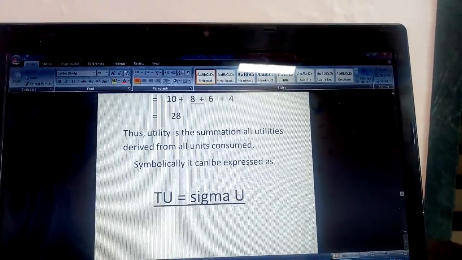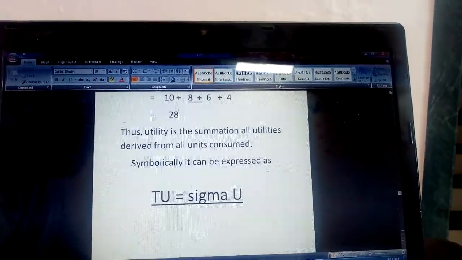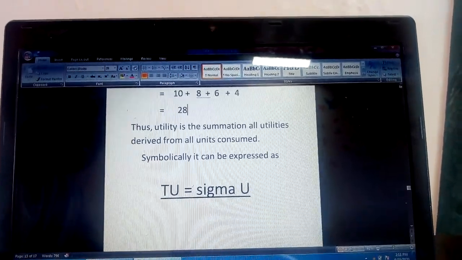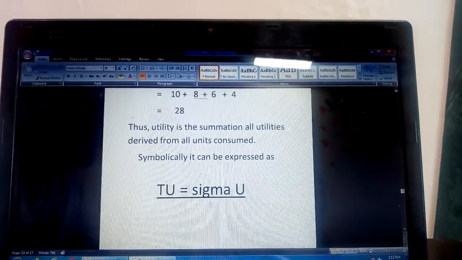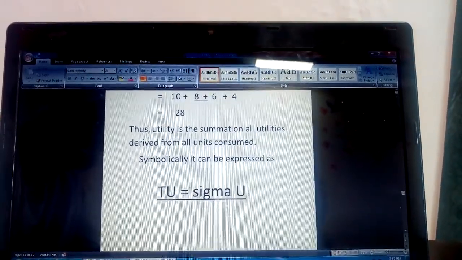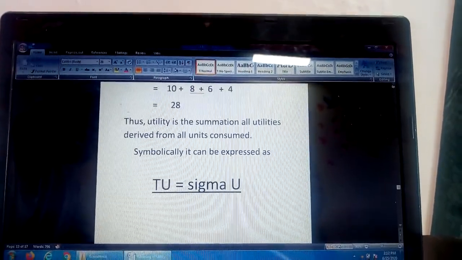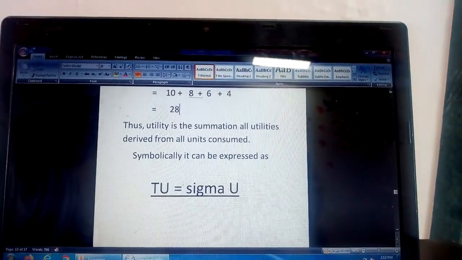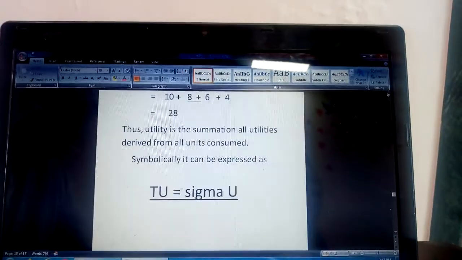Symbolically it can be expressed as TU is equal to sigma U. Sigma shows aggregate total sum of utilities. So utility derived from first, second, third and so on, whatever the consumer is getting, when we add together we get the total utility. So in formula we can express TU is equal to sigma U.